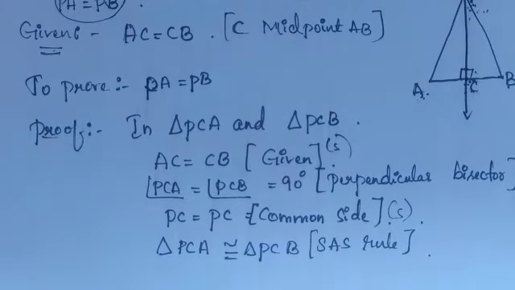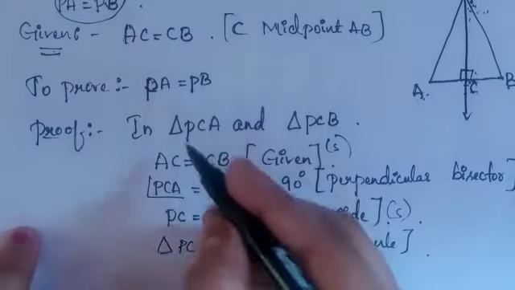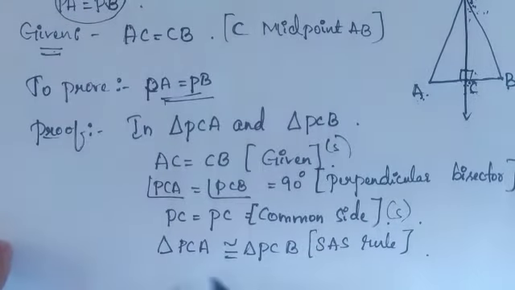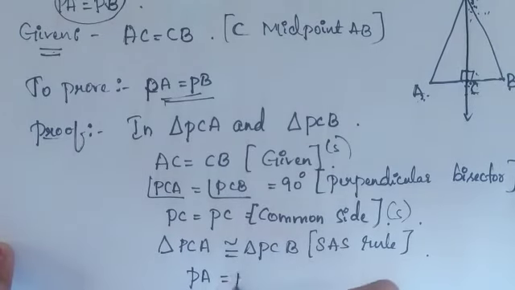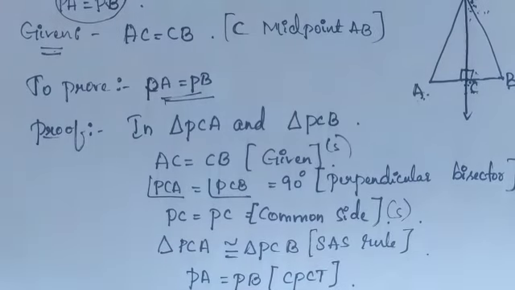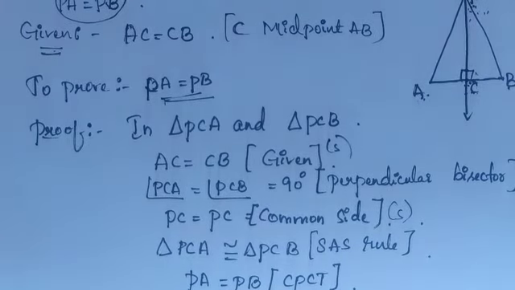If these two are congruent to each other, what do I have to prove? PA is equal to PB. I can now write PA is equal to PB, because by CPCT. This is how we use the CPCT rule to prove the given condition. Thank you.